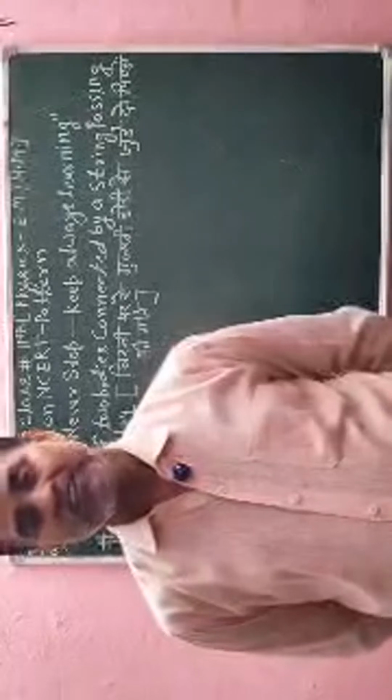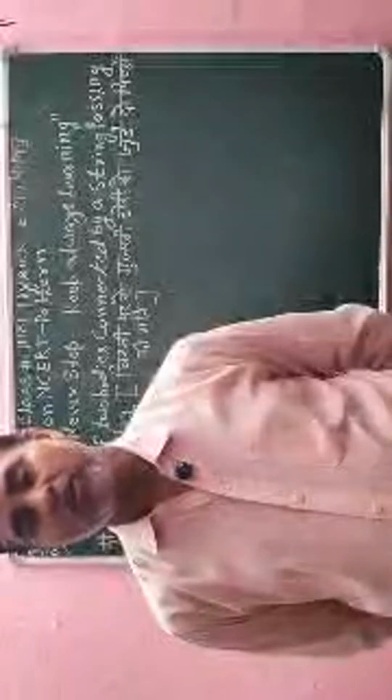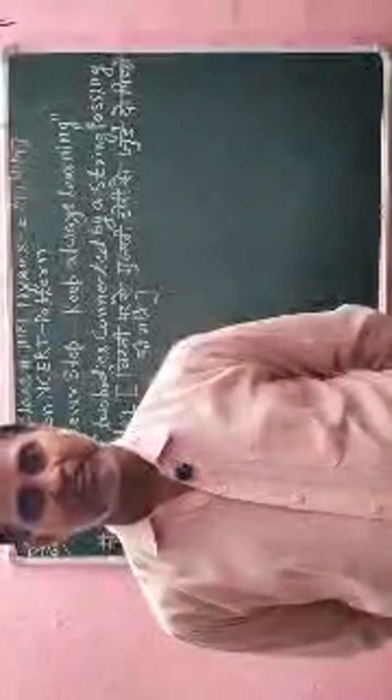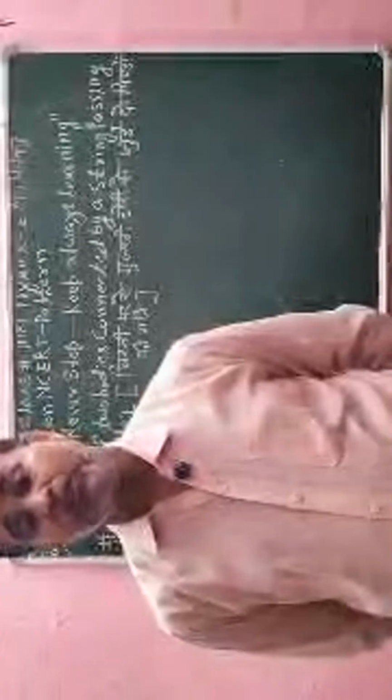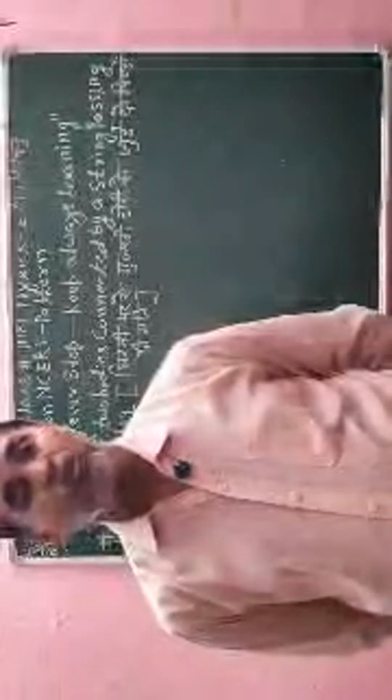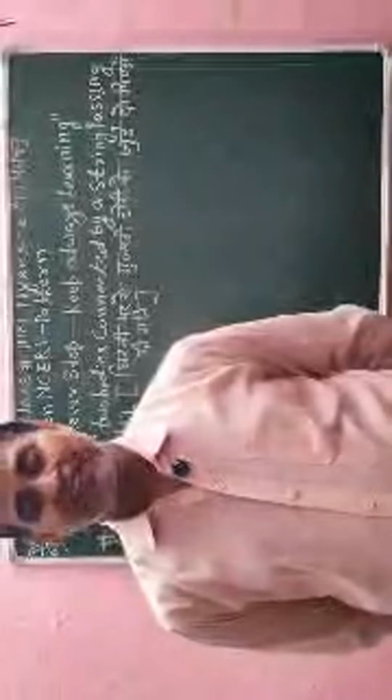Now I'm going to start this live video and you concentrate here to understand how we will get the acceleration value and also the tension of the string. With a string, two objects are connected and both objects are moving over a pulley. It means passing over a pulley. So concentrate here. Now I am going to start.